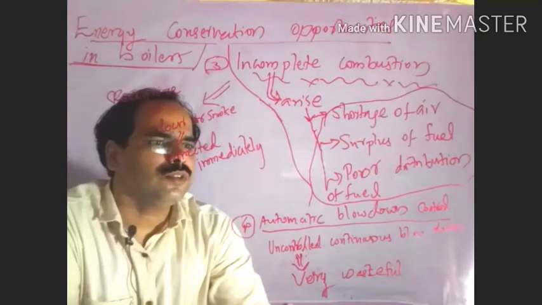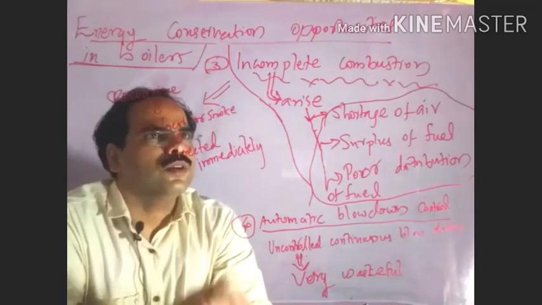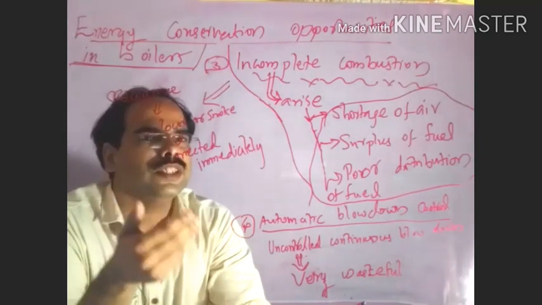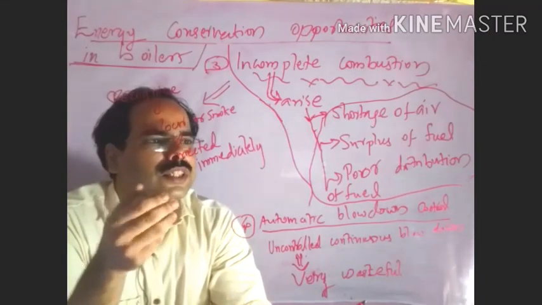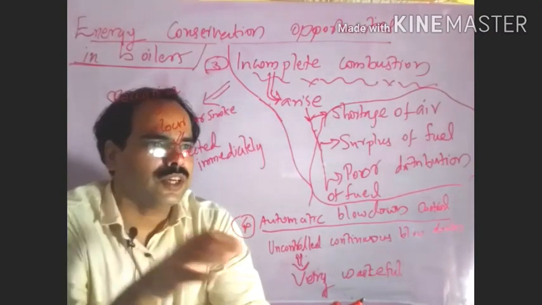Next we can go through the automatic blowdown control. That also comes under energy efficiency improvements in case of boilers.